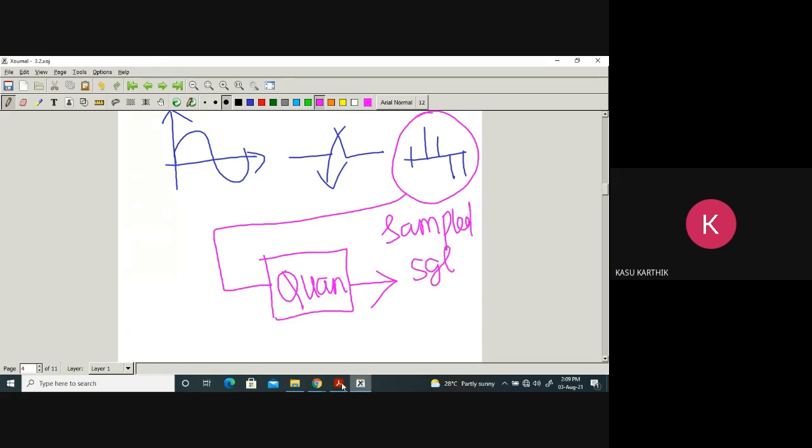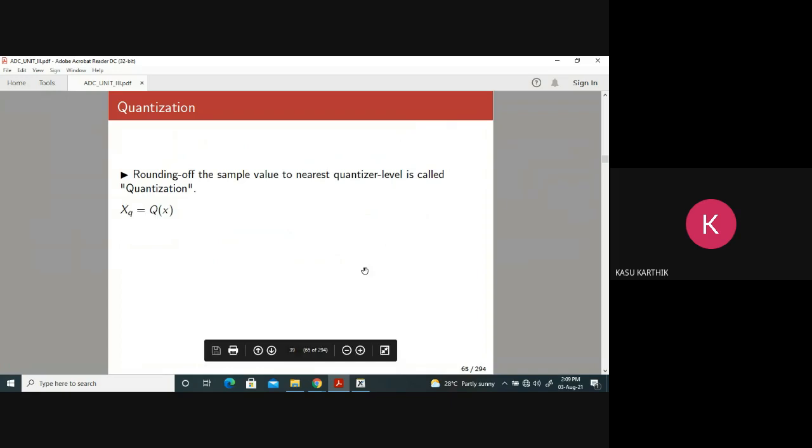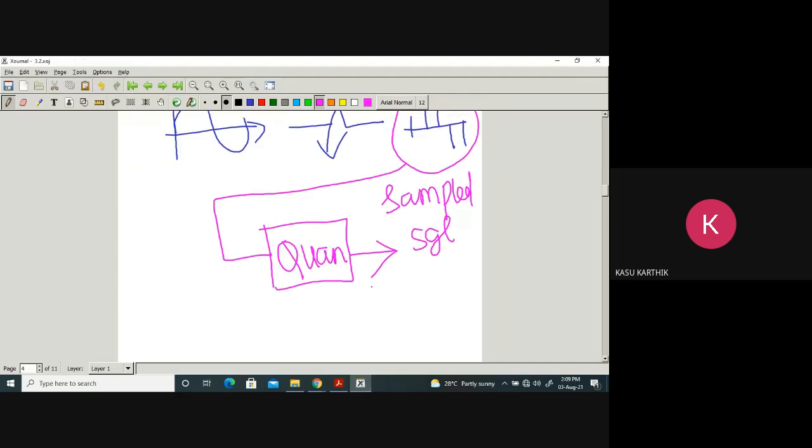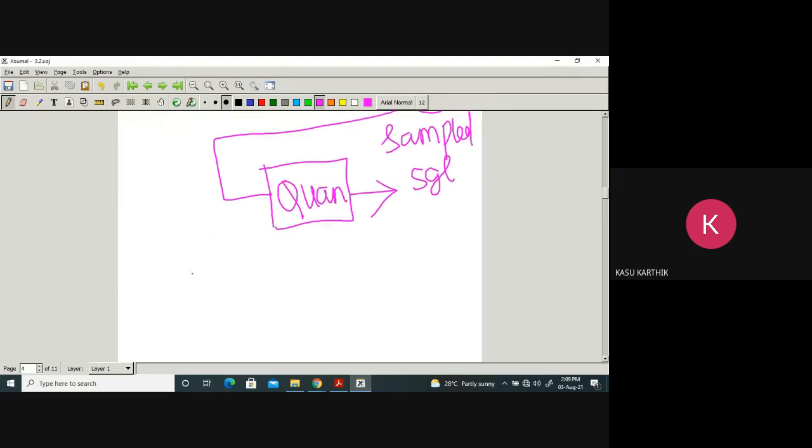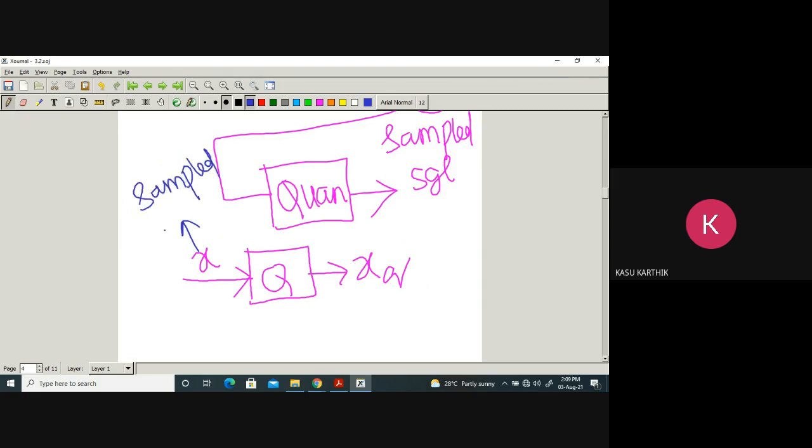Correct? Now, xq is the output of the quantizer. Generally, this is a quantizer: input is x, output is xq. What is x? It is a sampled value. What is xq? Quantized value.